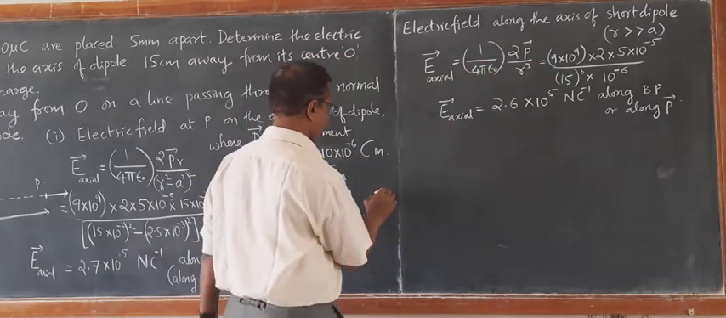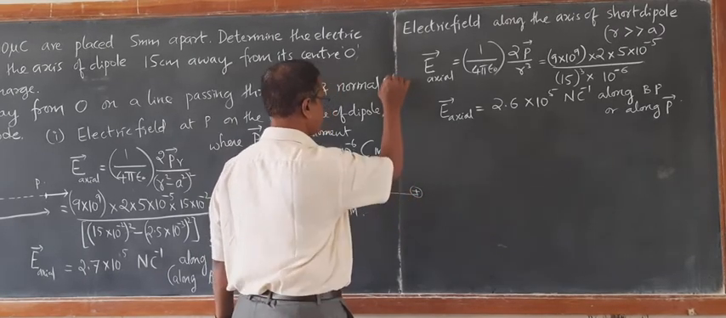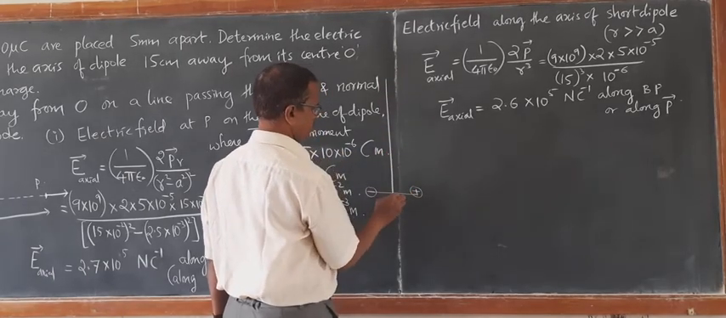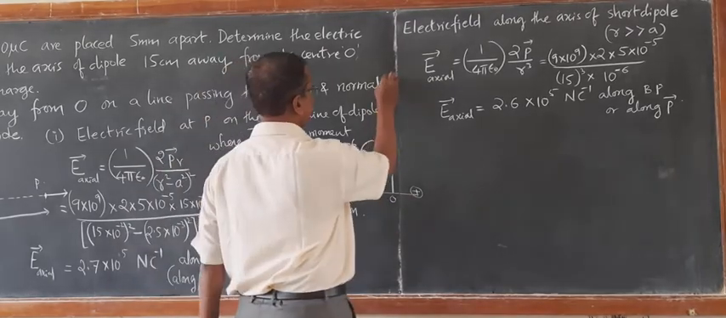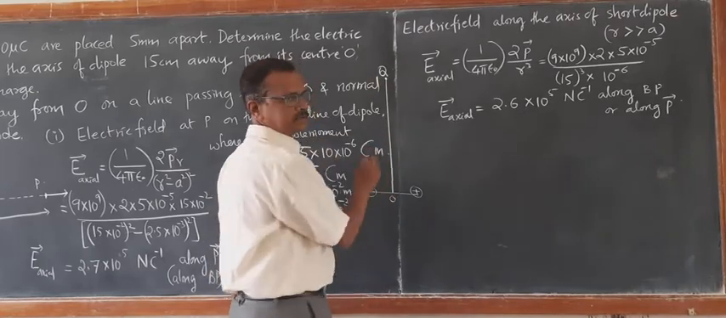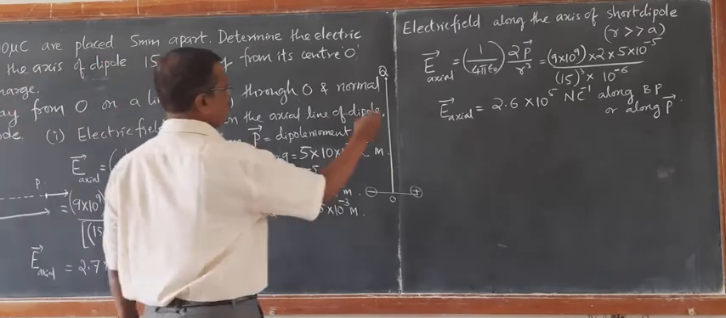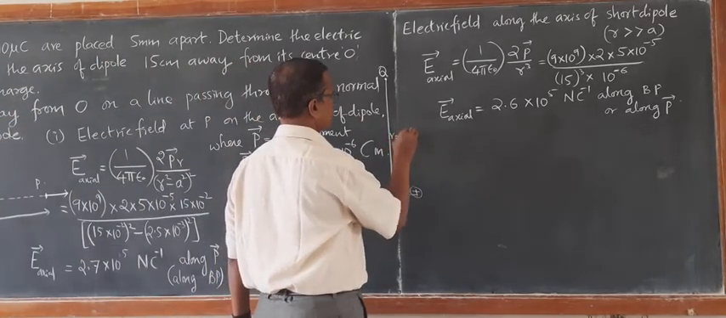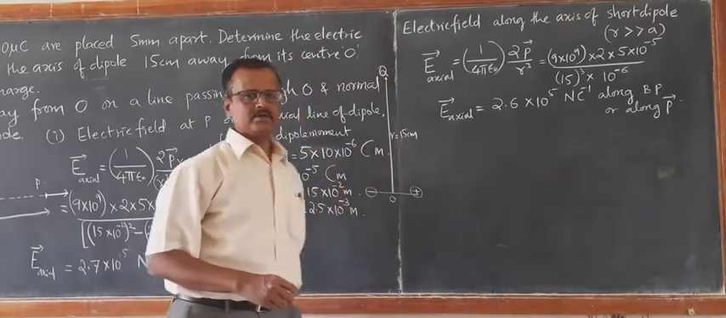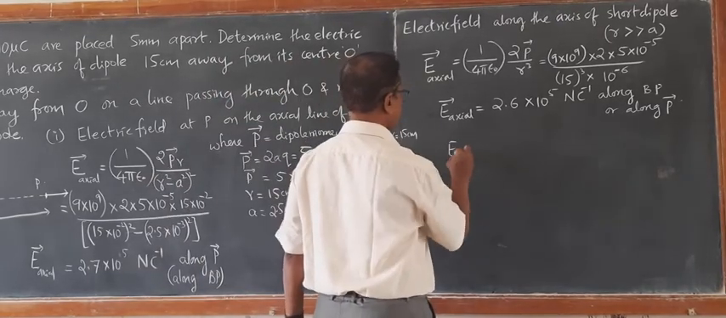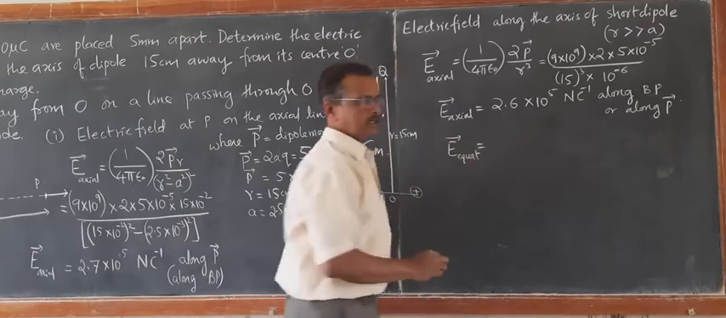In the same way, now we can find out for a point on the equatorial line. Suppose this is a point on the equatorial line passing through the midpoint and normal to the dipole length. Let us say this point is Q, and this distance is again R equal to 15 centimeter. So at this point, if you are asked to find the electric field, I can very easily find it. So E equatorial, I will write the equation,